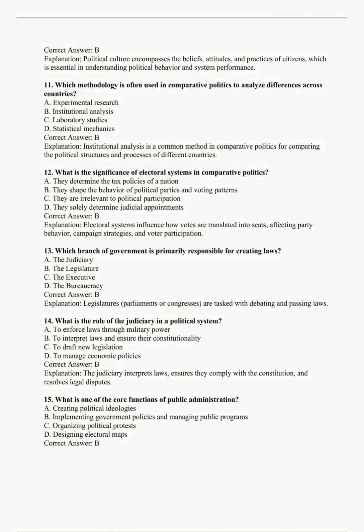12. What is the significance of electoral systems in comparative politics? A. They determine the tax policies of a nation. B. They shape the behavior of political parties and voting patterns. C. They are irrelevant to political participation. D. They solely determine judicial appointments. Correct answer, B. Explanation. Electoral systems influence how votes are translated into seats, affecting party behavior, campaign strategies, and voter participation.